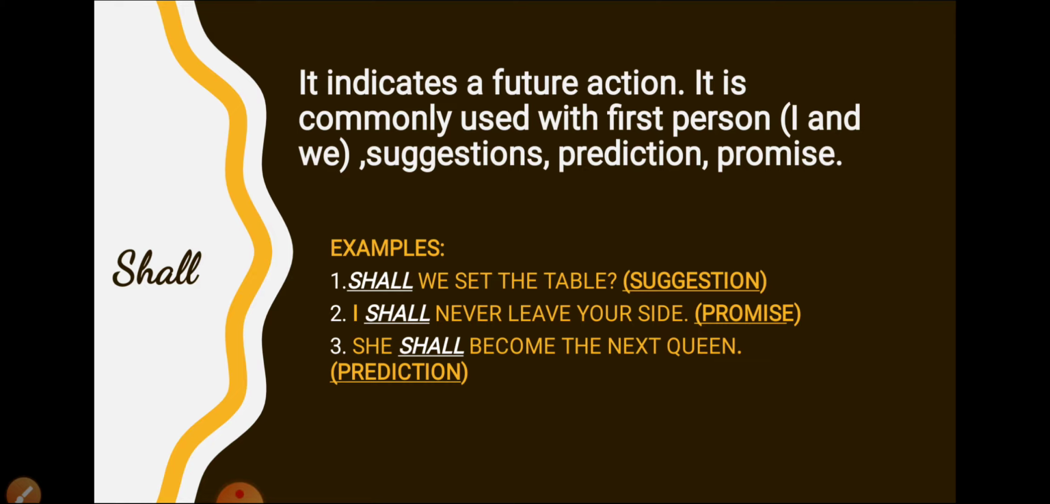This is a promise. She shall become the next queen. This is a prediction. So, like this, we can use shall to show suggestions, promises and predictions.